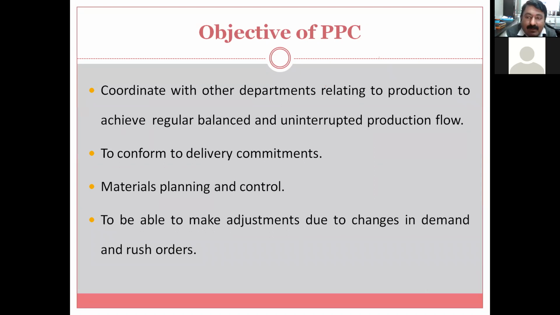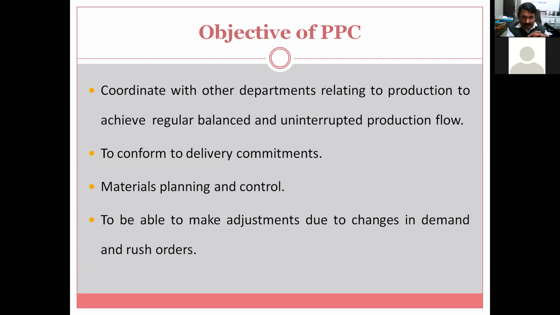Then different safety instruments required for that particular worker, and different tools required for buffing, different grinding wheels, polishing wheels, cutting wheels, etc. So I am giving just the example of fabrication and quality control checks. So this is the interaction of the production department with various departments, to achieve a regular, balanced and uninterrupted production flow.